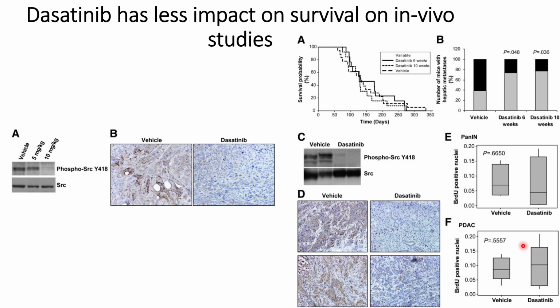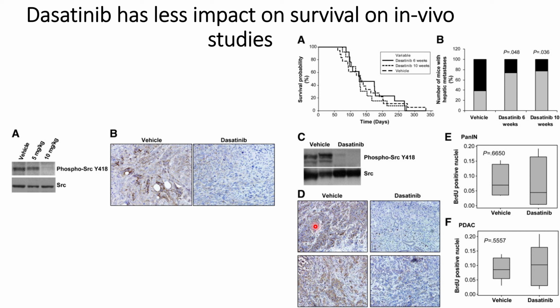In that case, they can see that the proliferation rates are higher, and they validated this using immunostaining also, showing that compared to the vehicle case, the proliferation rate with dasatinib is lower in both cases, the PanIN case, that is the early stage of pancreatic cancer, and the PDAC case, that is the late stage of pancreatic cancer.